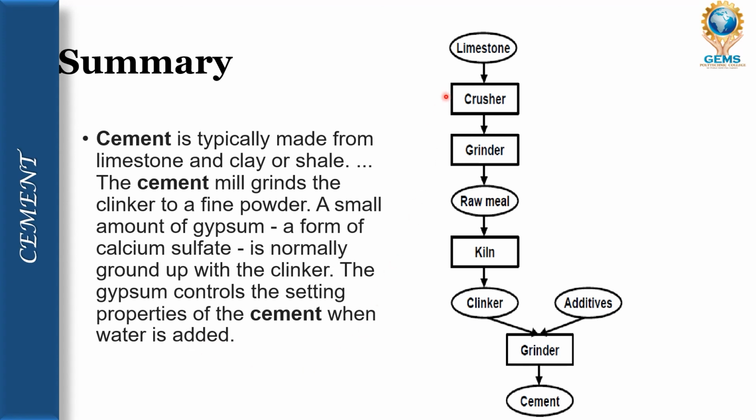As you can see in this figure, limestone is crushed and ground and sent into a raw mill, and the raw material is sent from the raw mill to the kiln, and the kiln will produce clinker, where the additive gypsum will be added, and the clinker and gypsum will be sent into a grinder where the final product will be cement.